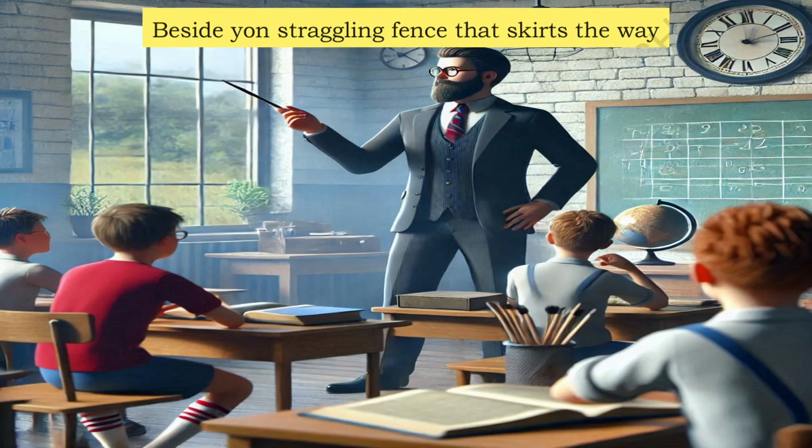Beside yon straggling fence that skirts the way. Here, the poem starts describing the school the teacher owned in the village. The look of the school is: over there, a fence was around the school ground. That fence is spreading away, so that it is a big mansion, a big building, and around that the compound and fence are there. This is the look of the school he is describing here.